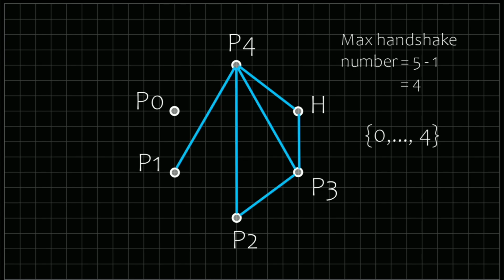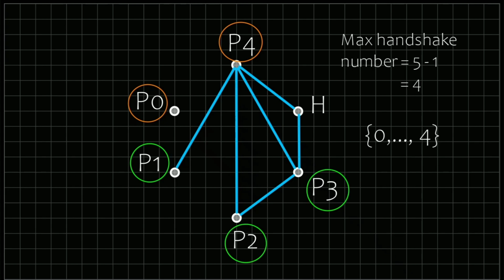This is the diagram that represents the whole scenario, where each of the line segment between the vertices represent a handshake between them. Now let's look at the 2 people with extreme handshake numbers, P0 and P4. P0 didn't shake hands with anyone. On the other hand, P4 shook hands with everyone except his or her own partner. That means everyone who is not P4's partner has non-zero handshake number, which implies that P4 and P0 must be partners.